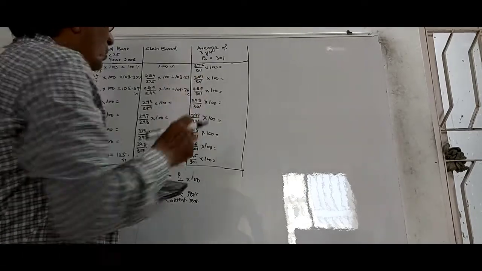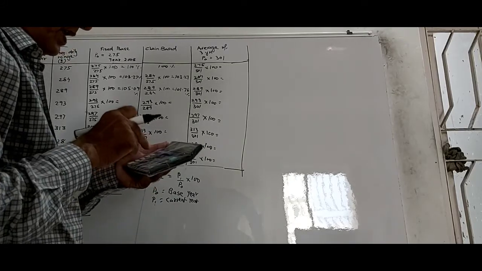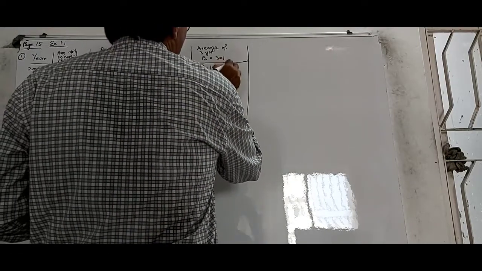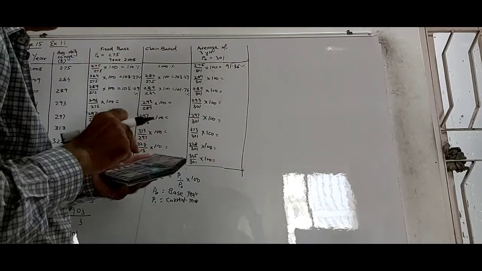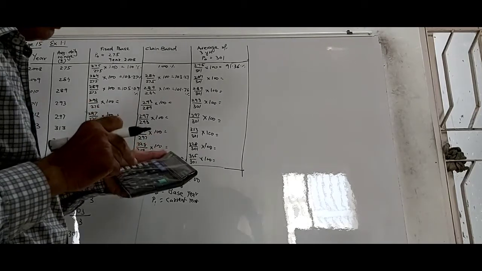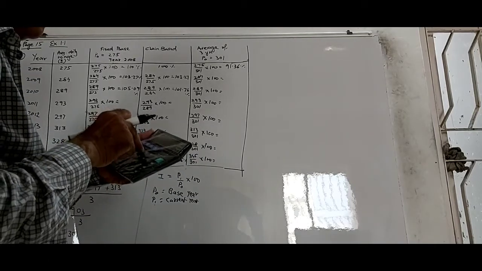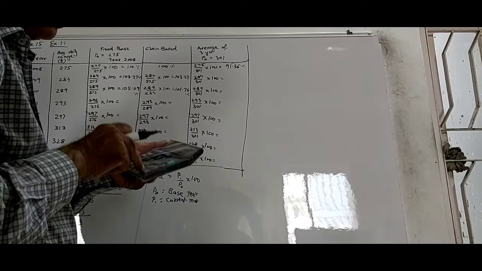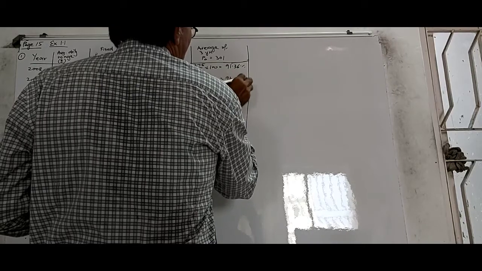Similarly here, 275 divided by 301 into 100, and you get 91.36. Similarly, 284 divided by 301, 94.35%.